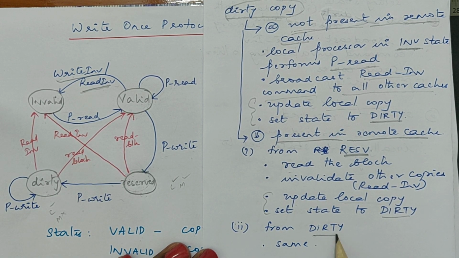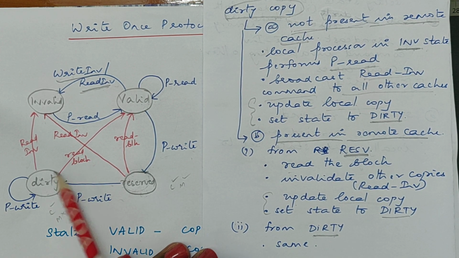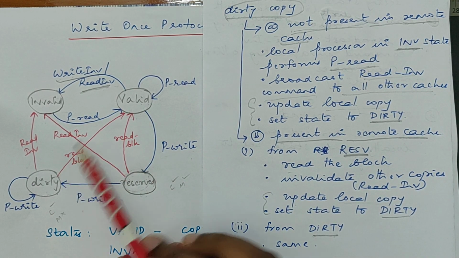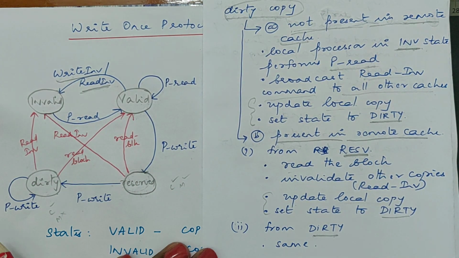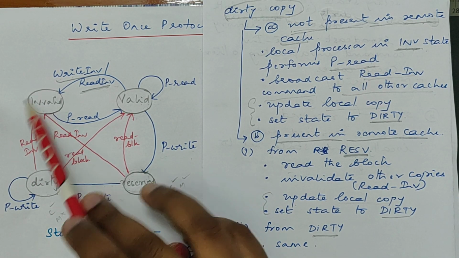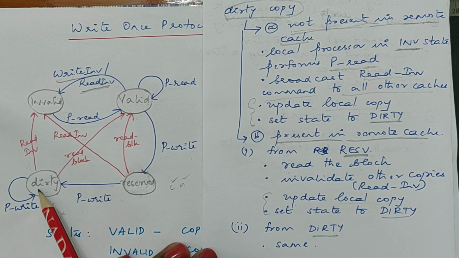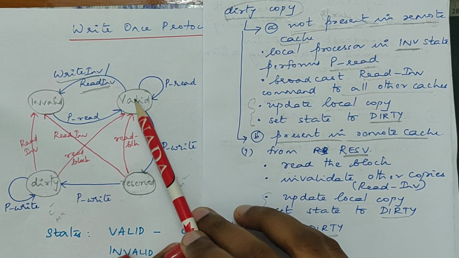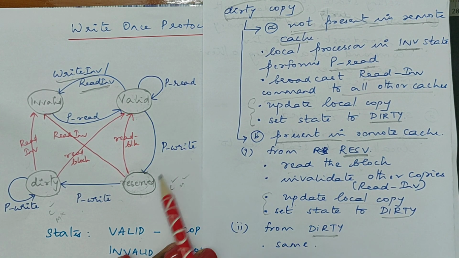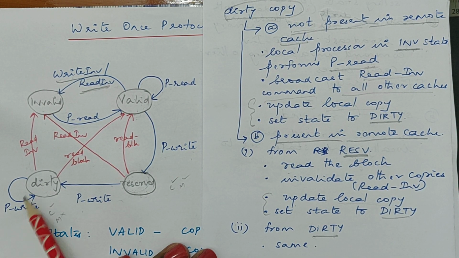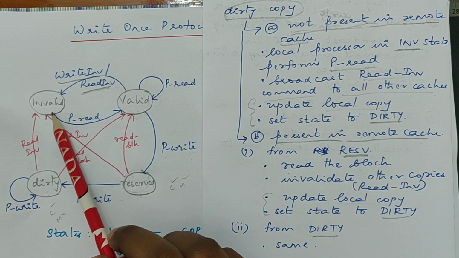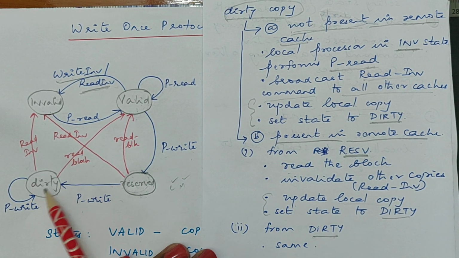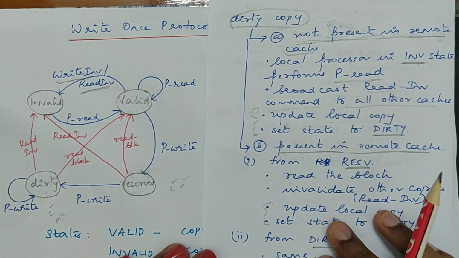Similar is the case if the data comes from a cache which is in dirty state. The block will be read from that cache and a read invalidate command will be sent, which will invalidate all other cache copies. Then the update. So the moment the data is read from cache, it will go to valid state, then reserved, and finally dirty. The last state will be dirty. So from invalid, it went to valid, reserved, dirty. That is the sequence of events happening. So this is the write miss operation.